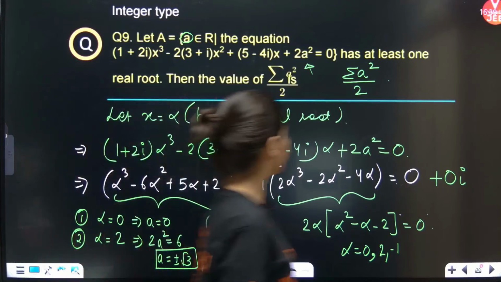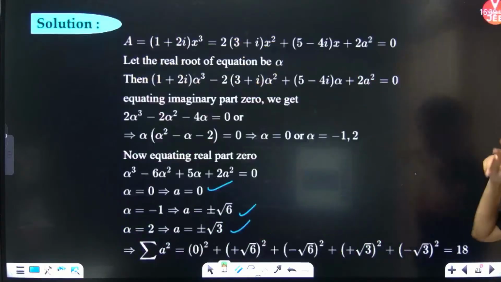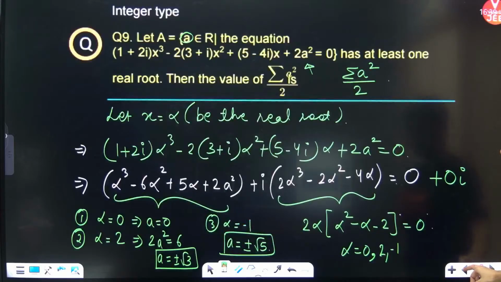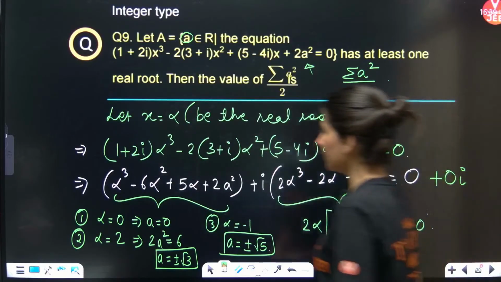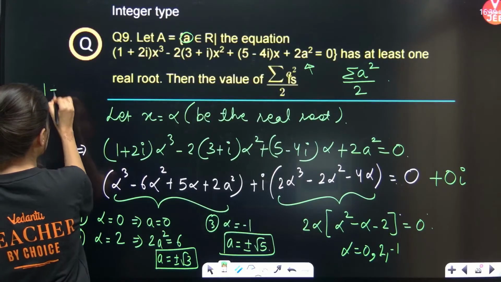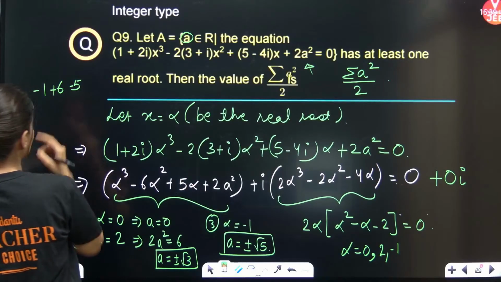All right, now what to do? Finally, can you see? If you put alpha equal to minus 1, are you getting minus root 6? Let's check. Alpha is equal to, you are putting what? Minus 1. So minus 1 plus 6 minus 5. So this is what?